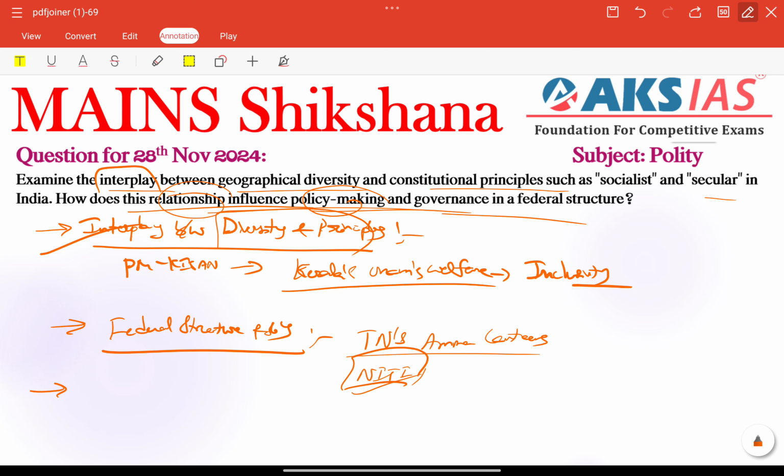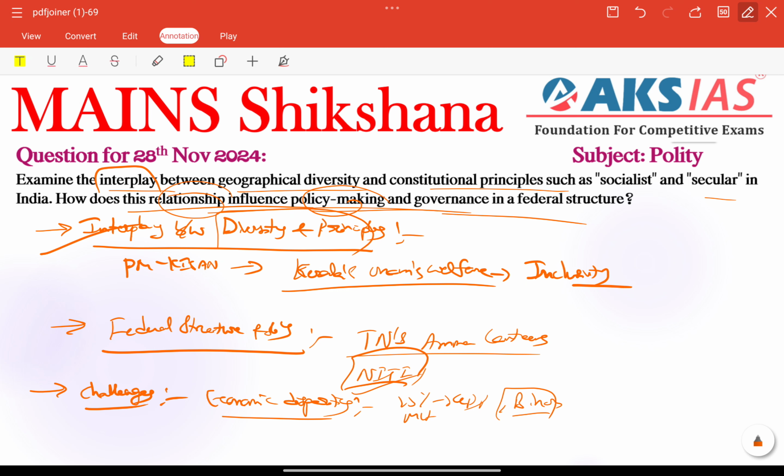Finally, whatever challenges we have, we need to put here. Challenges include economic disparities. For example, Maharashtra contributes 15% of GDP, but Bihar struggles with high poverty. That is the major economic disparity we can highlight here.